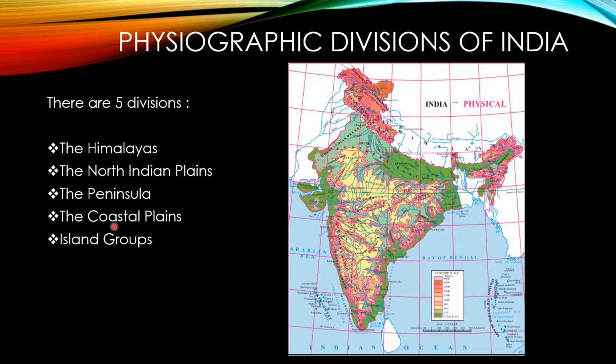And the fifth division is island groups. In the Arabian Sea, the Lakshadweep Island Groups are there, and in the Bay of Bengal, the Andaman and Nicobar Island Groups are here. So these are the five physiographic divisions of India.